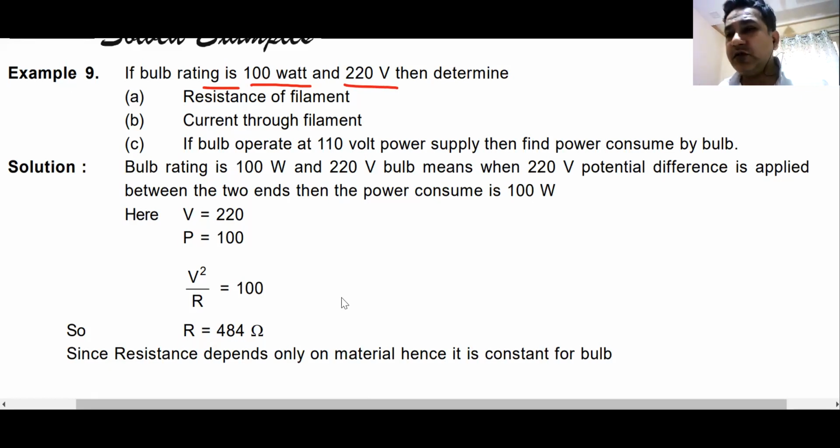And then they will ask you a series of questions. What will happen if you operate it at 110 volt? What will happen if you operate it at this, that? If you understand the logic, if you understand the concept, you should be able to solve the question, whether it is in AC or DC. Please mark my words. So solve this question. What is the resistance is the first thing that you must understand. What is the current to the filament? Second question that you understand. If it is operated at 110 volt, then whether you will have less power or more power. 1 minute, think about it.